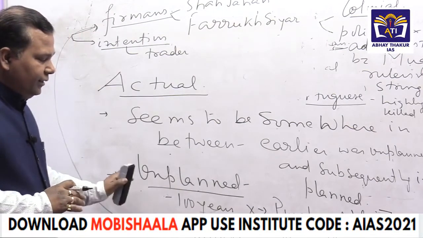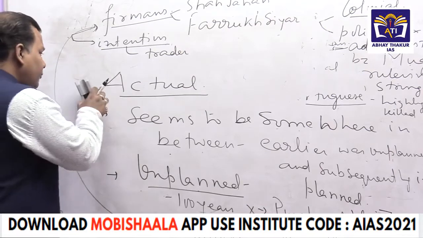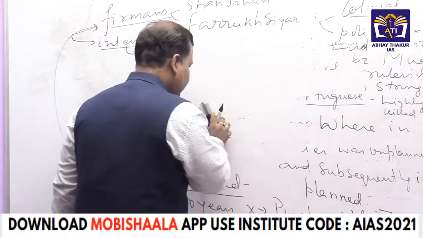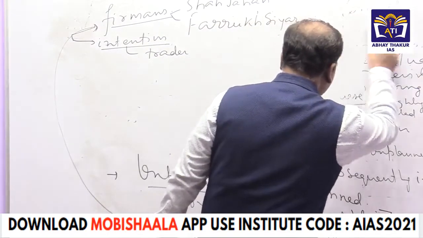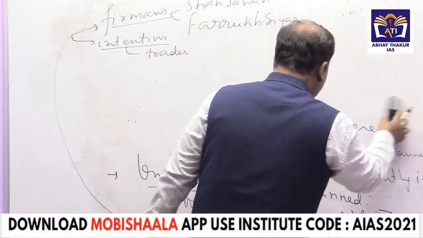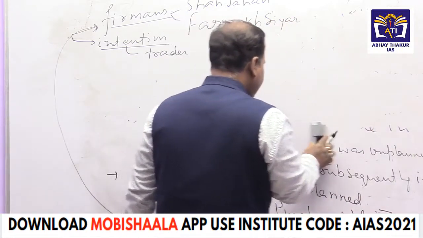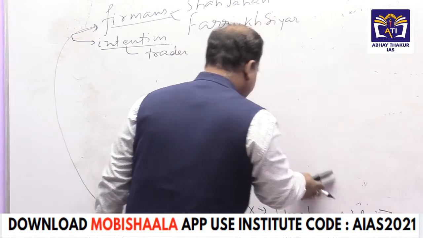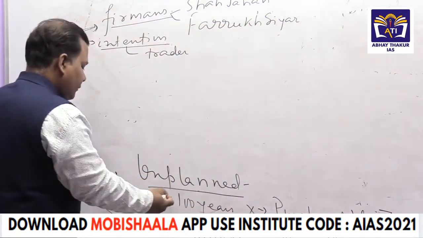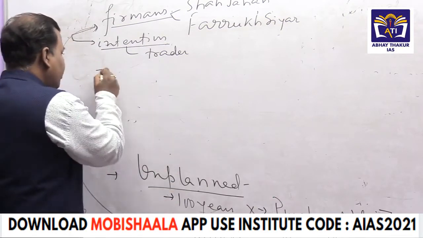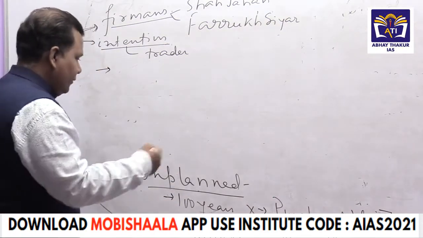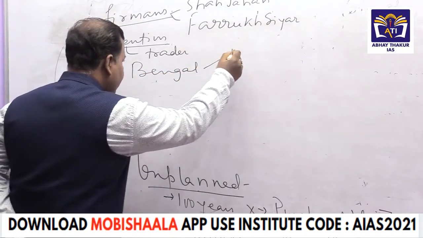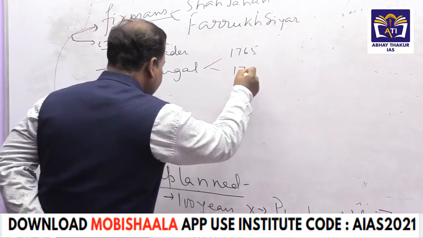Second point, here you have to see the unplanned nature and support it like this. Then you have to make out another point in relation to this. This is the first point, this is the second point. The third point you have to make is that the British fought battles in Bengal, in 1764 and 1765.